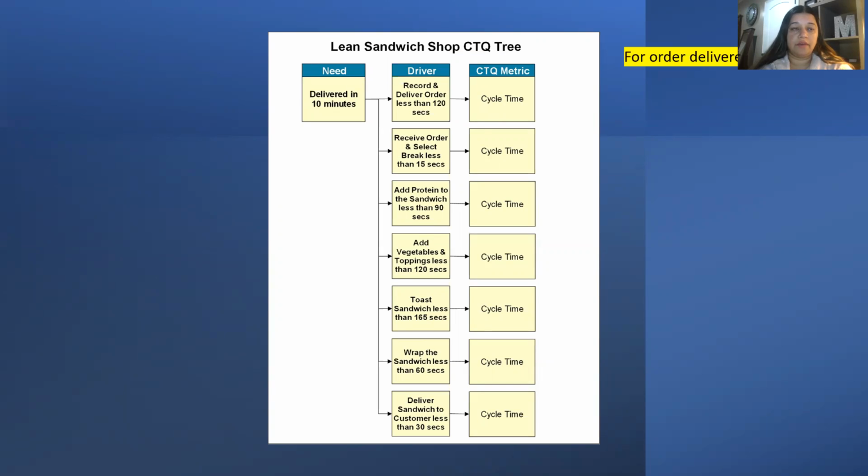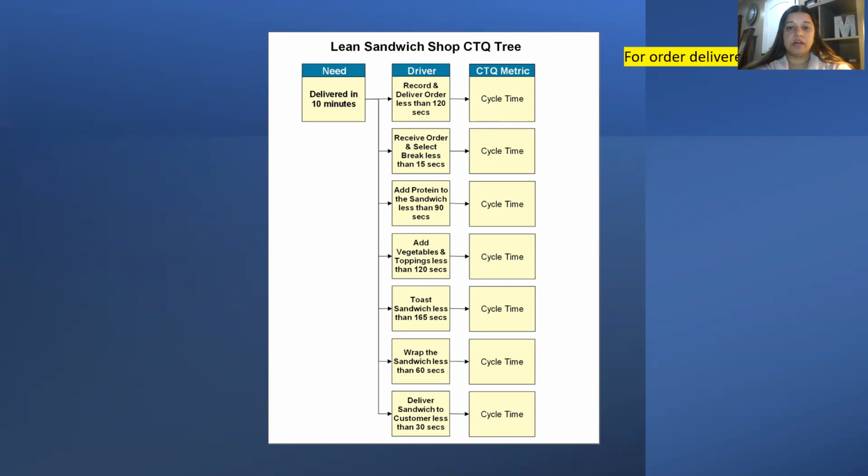Once we have defined our problem and goal, that is measurable and achievable, and we have eliminated the assumptions and constraints, we will focus on voice of customer. That is, what are the primary complaints we have for the business. The voice of customer matrix is a helpful tool to document customer priorities and measure them against different aspects of the business. What you're seeing over here is, if the order needs to be delivered in 10 minutes and that's the requirement or the need, what are the drivers that are affecting that need that the customer has asked for or is required by the customer.